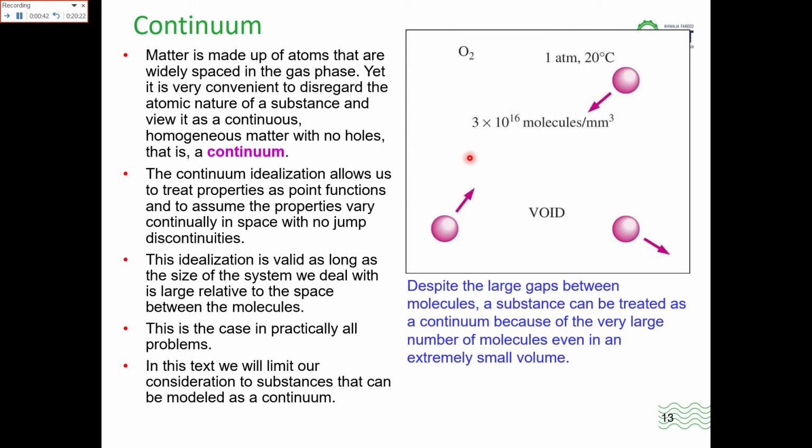This idealization is valid as long as the size of the system we deal with is large relative to the space between the molecules, like the gas phase. This is the case in practically all problems, and in this context it will limit our consideration to basically the gas model. Despite the large gap between the molecules, a substance can be treated as a continuum because of the very large number of molecules even in an extremely small volume.